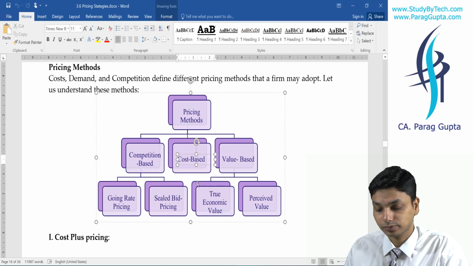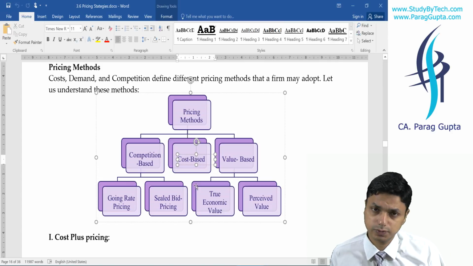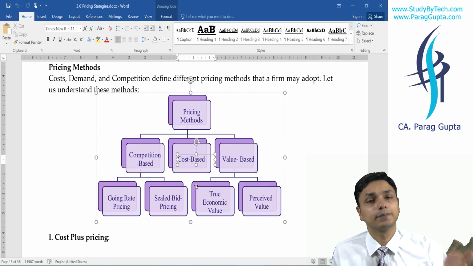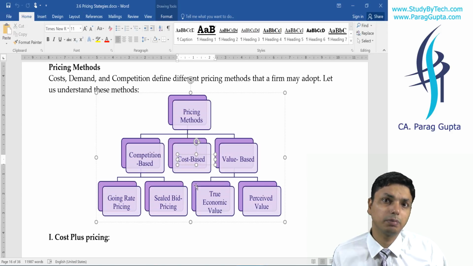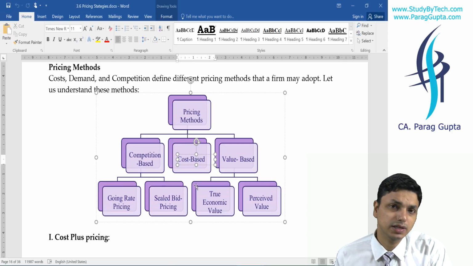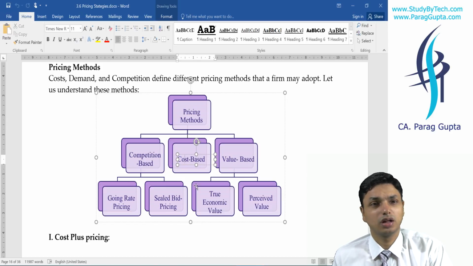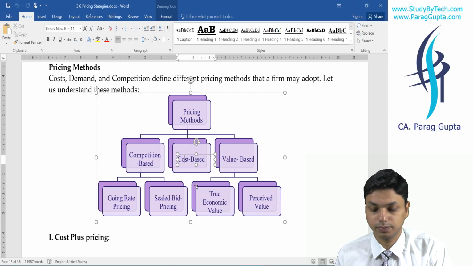Cost based pricing is very simple. It means cost plus pricing, which means we shall charge cost plus markup. Markup can be return on investment. Markup can be calculated anyway. So cost plus pricing is nothing but cost plus markup. It can be full cost plus markup, and as we saw, it can be relevant cost plus markup. It can be anything. So it is cost based pricing.